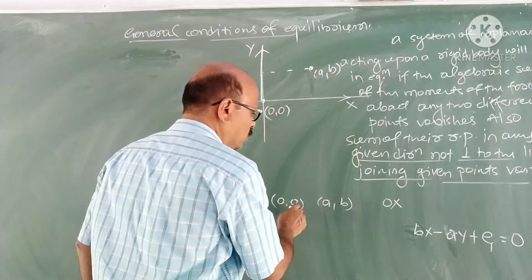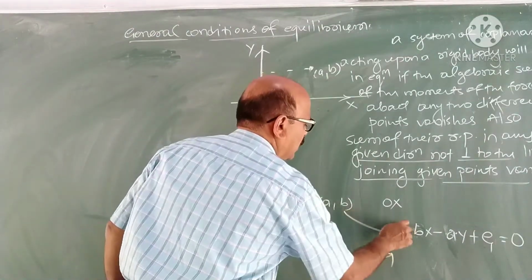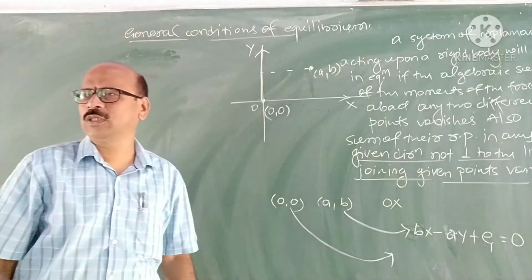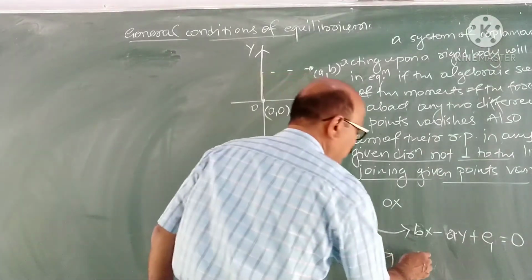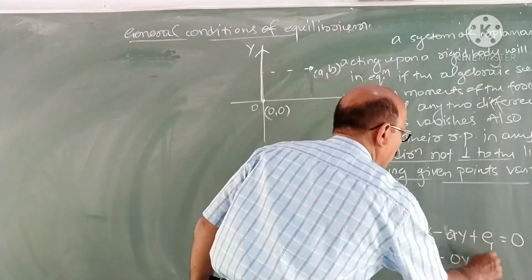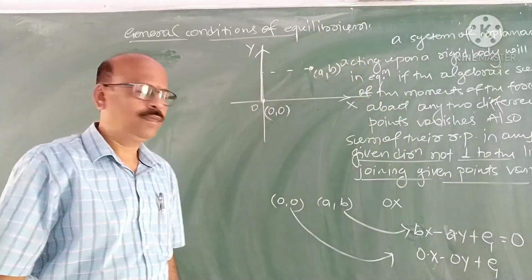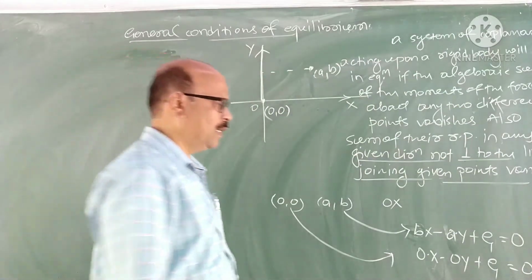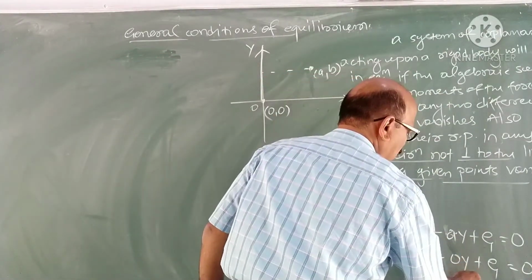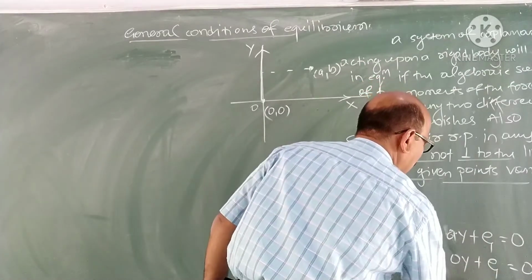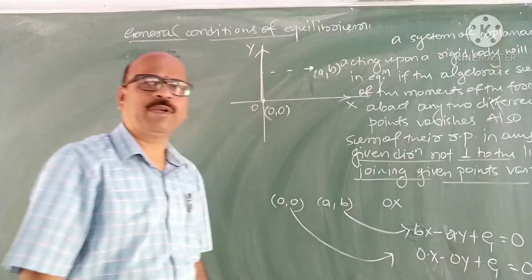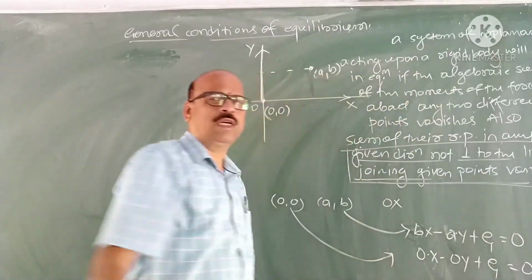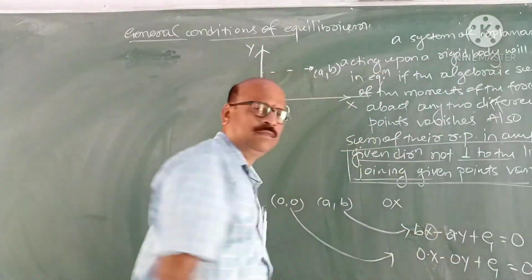And the moment of the forces about (0, 0) is the algebraic sum of the moments of the forces: 0 into X, 0 into Y, plus G, which is equal to 0. What does this give? This gives capital G is 0. Correct? One more thing is given. What does this give? Capital X is also 0.